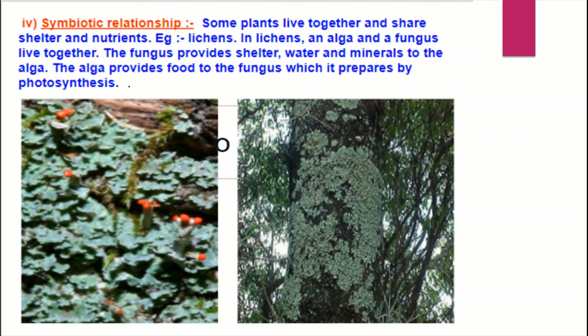Algae provides food to the fungus because algae has the chlorophyll pigment, but fungus does not have it. So algae help fungus and fungus helps algae, and they live together by sharing. They are friends. This type of relationship is called a symbiotic relationship.